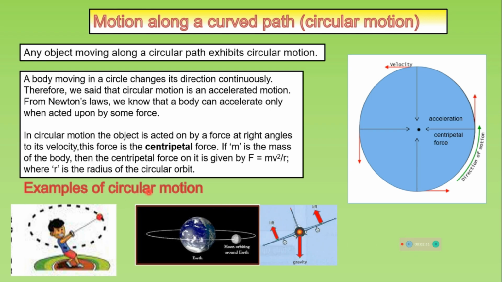Examples of circular motion: a boy whirling a stone around on the end of a piece of string. The tension in the string provides the necessary centripetal force. Here, the force of attraction between Earth and Moon provides the necessary centripetal force. Here, an aircraft tilts to change direction. The lift force on its wings provides the necessary centripetal force which keeps the plane on track.